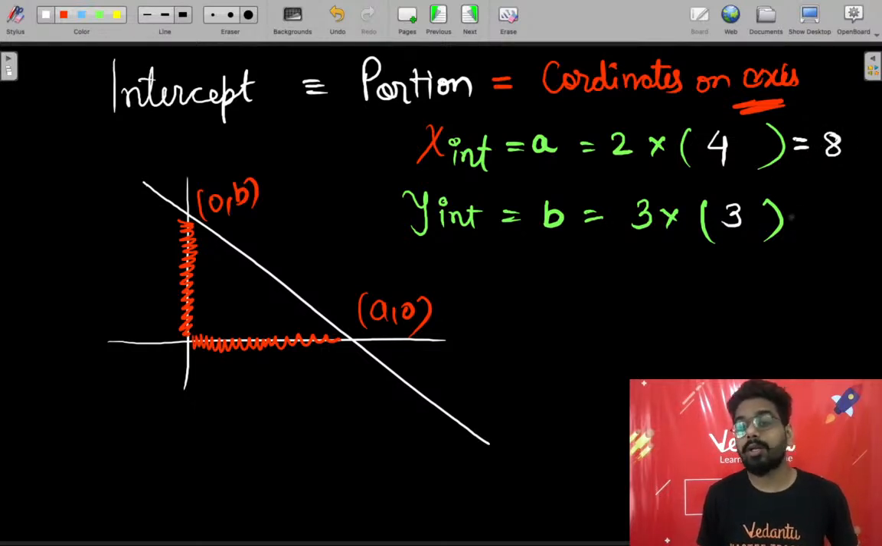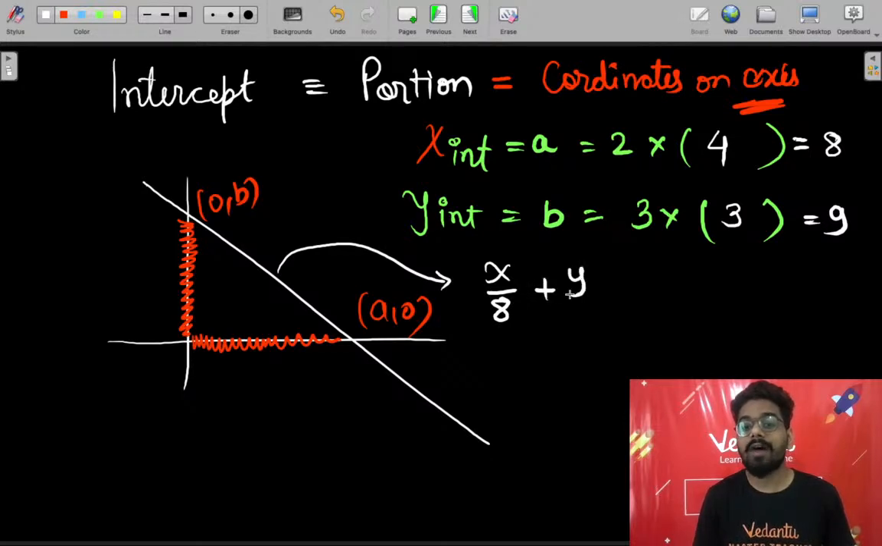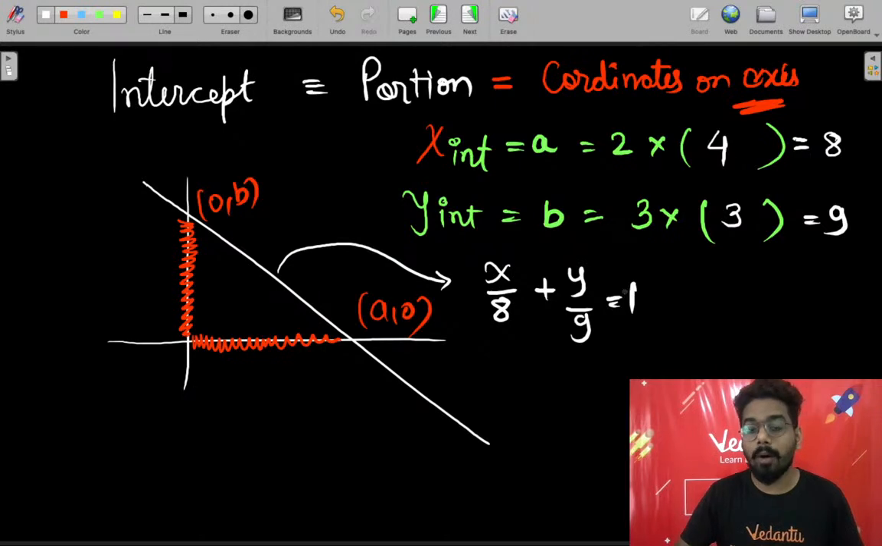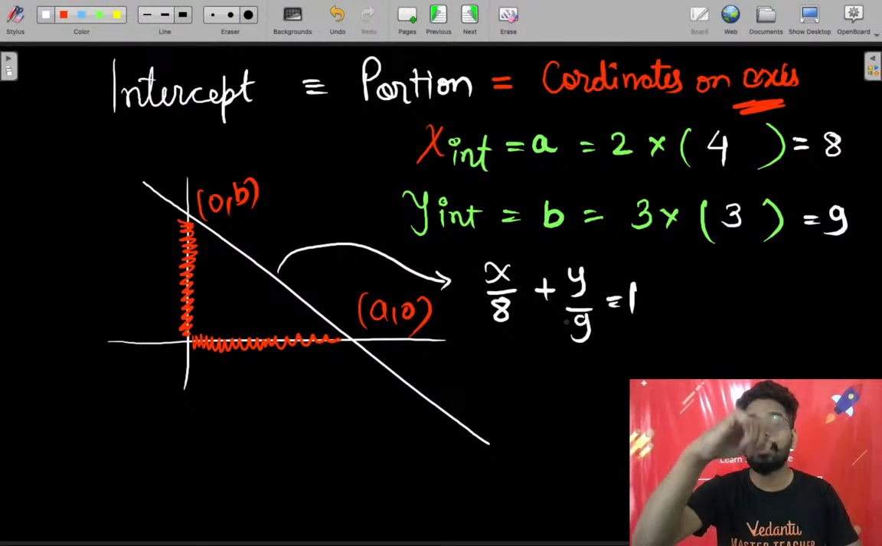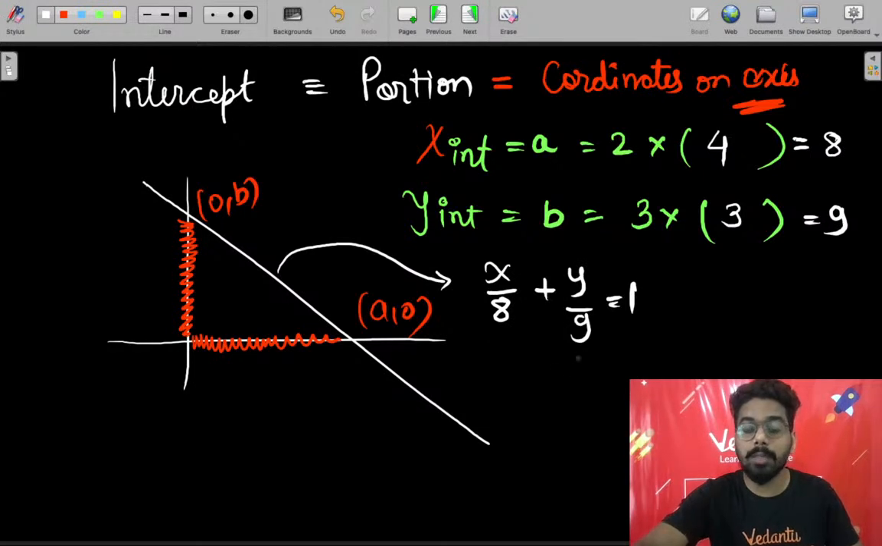Y intercept of the new line is 9, and we can say the equation of this line is x by 8 plus y upon 9 is equals to 1. You can answer in this form. Now it depends in what format the question has been asked. So the question has been asked in this format, so what we will do is cross multiply the numbers. When you cross multiply the numbers, you will have 9x plus 8y equals to 72.